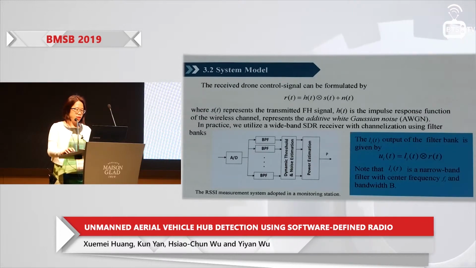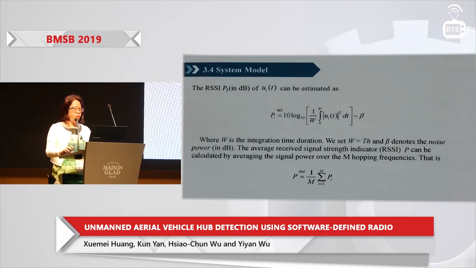Hence, we may get this kind of output. And according to these 2 equations, we may get the RSSI of each filter, and it can be estimated as this equation. And according to this equation, we may have the average RSSI, which is the average of this one. We sum all of this equation and average them.